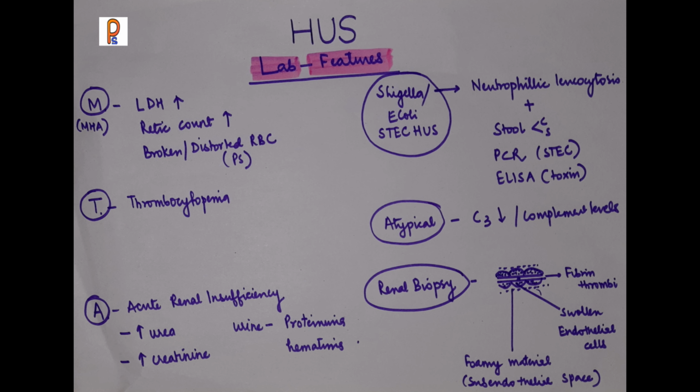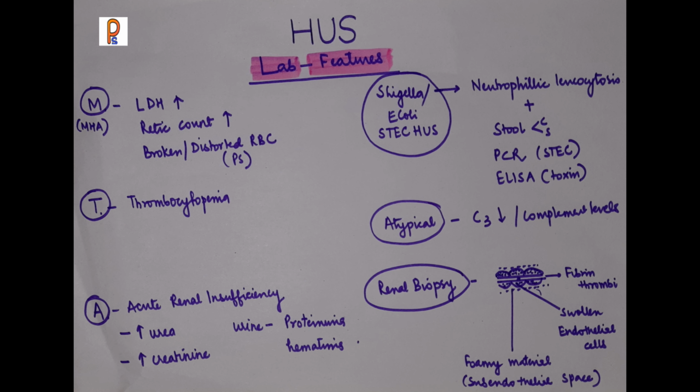Another thing we will get is thrombocytopenia and the A of MAHA, that is acute renal insufficiency, because the renal microvasculature is also getting involved. This acute renal insufficiency will be manifested as raised urea, raised creatinine, oliguria, and edema. All those features will be present. In urine, you may get proteinuria and hematuria.